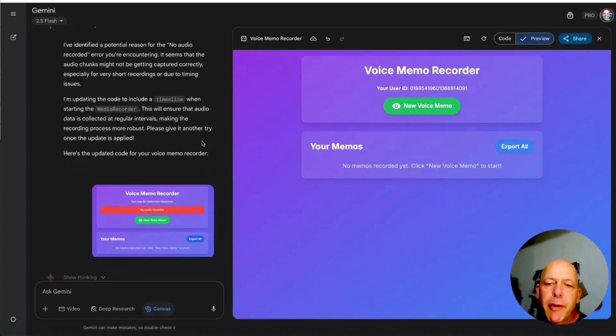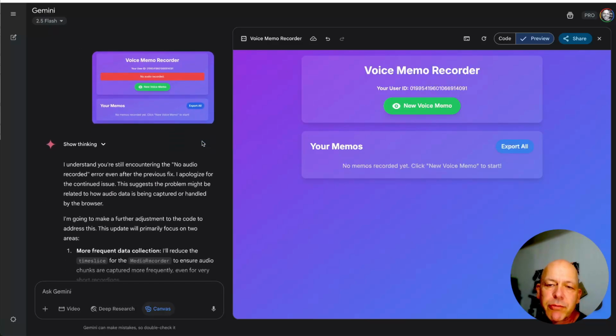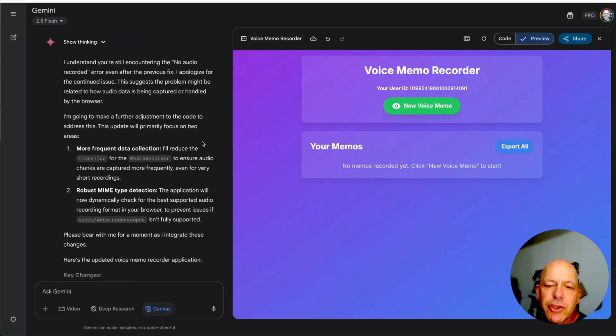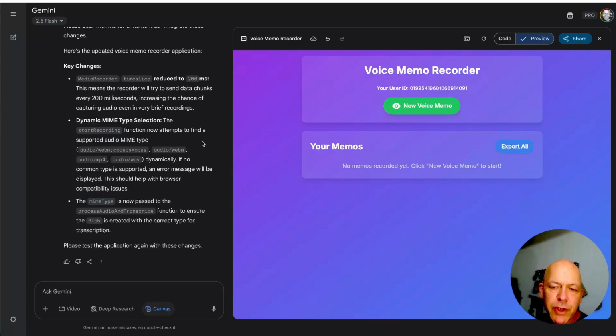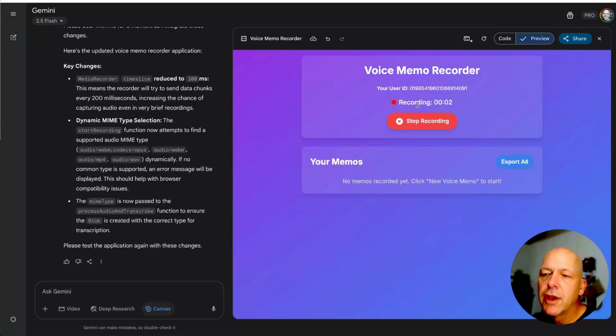I'm updating the code to include a time slice when starting the media recorder. These are probably JavaScript methods. Show thinking. It explains what it's doing. I won't read all of this. And I'm going to try it just without publishing this time. Let's just go right here and hit new voice memo, allow permissions, and hit new voice memo. So here I am, it's 8:27.